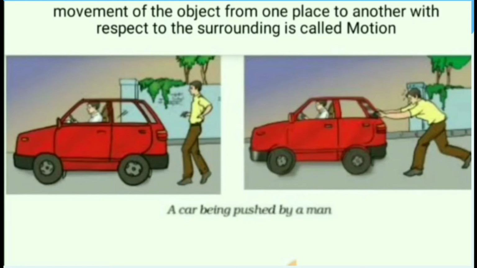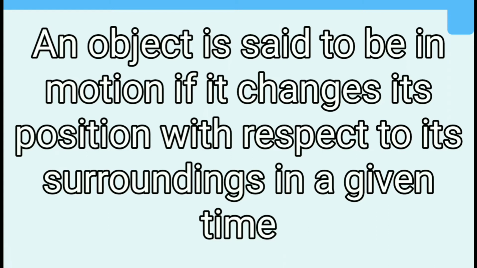the car is in motion because in the first picture it is in this position, and in the second picture it has come out from that place and is moving. Then I can say that it is in motion. But the tree is at rest. It is there only. That means it doesn't move with respect to the surroundings. Then we can define: an object is said to be in motion if it changes its position with respect to its surroundings in a given time. In a particular time interval, if it is changing its position with respect to the surroundings, then surely the object is said to be in motion.